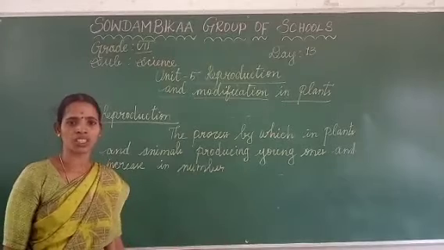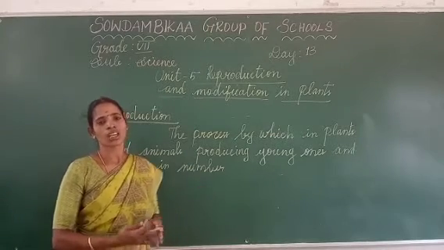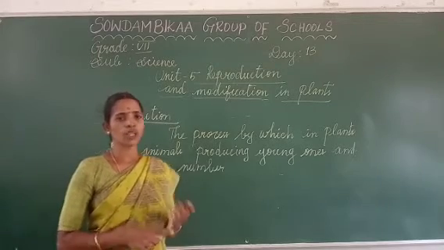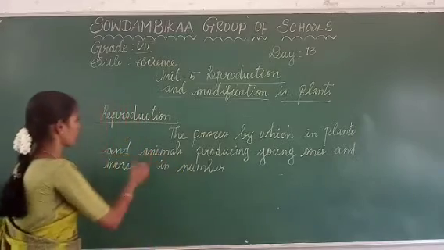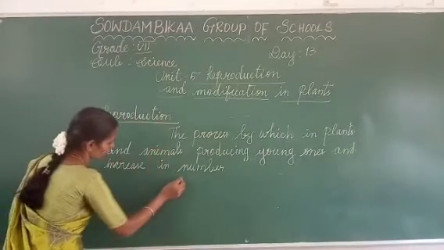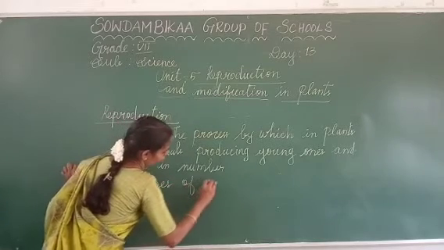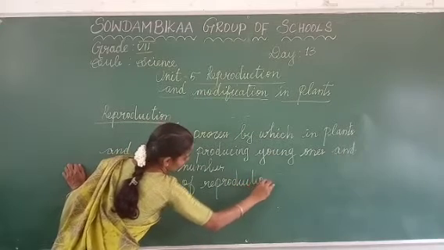What is meant by reproduction? Reproduction is of two types. What are the types?